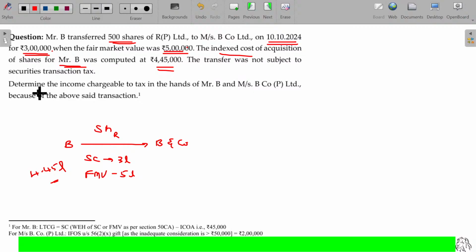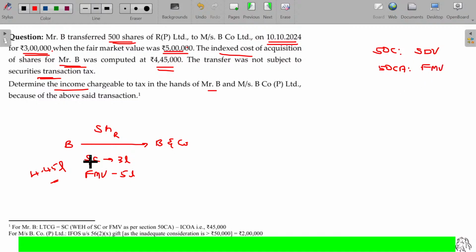The transfer was not subject to securities transaction tax. Determine the income chargeable to tax in the hands of Mr. B. So naturally, these are unquoted shares. Section 50C is all about what? Sale consideration is compared with the stamp duty value. Section 50CA is for what? Unquoted shares, where sale consideration is always compared with the fair market value, and whichever is higher will be taken. Is that okay?